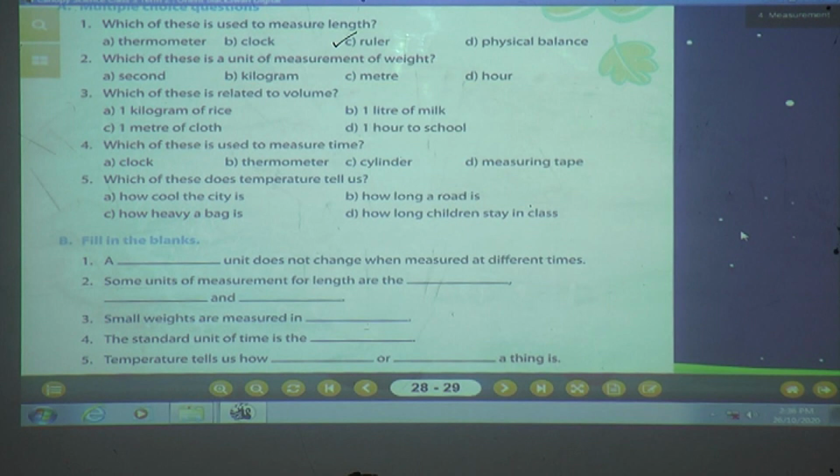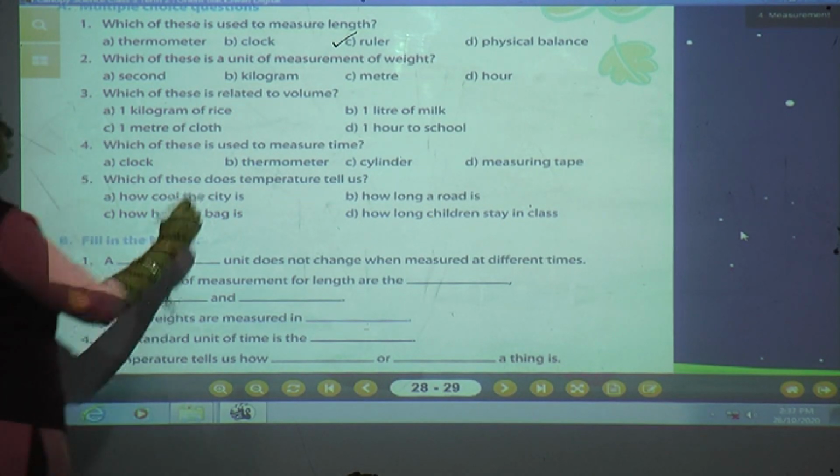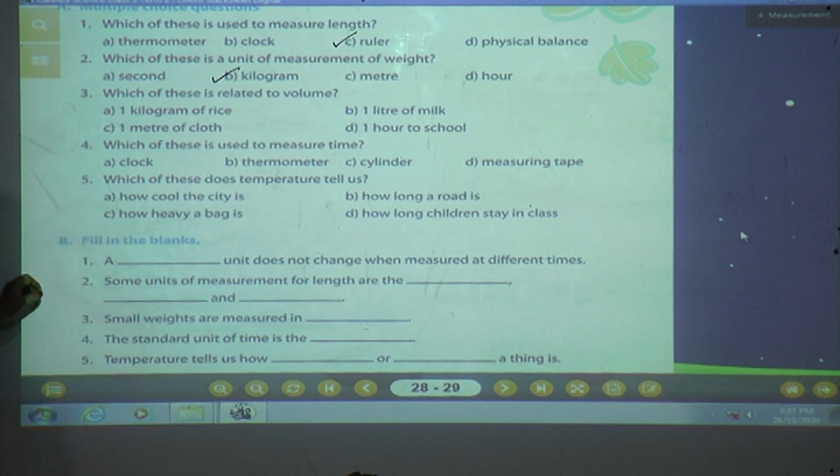Now see the second one. Which of these is a unit of measurement of weight? What we use to measure the weight? Second, kilogram, meter or hour? See, standard unit of time is second and the standard unit of weight is kilogram, isn't it? So the B option is correct. Tick the B option.